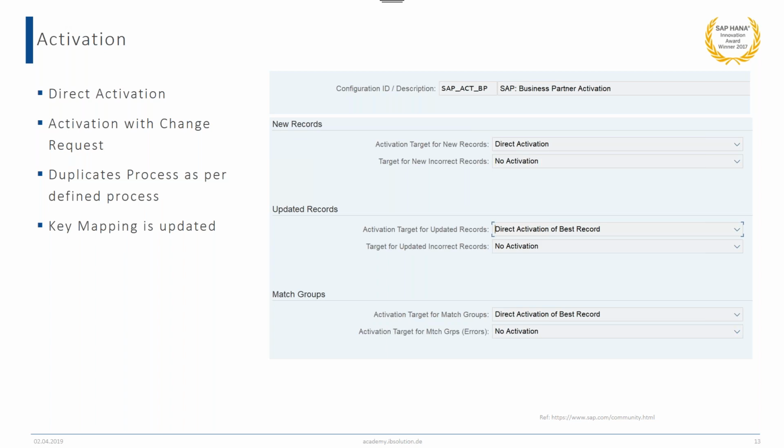We have seen how the process of consolidation of active records takes place, all the steps, and how you can improve your best record. I hope the process I have presented is clear to you. If you have any questions, I'll be happy to take your questions.